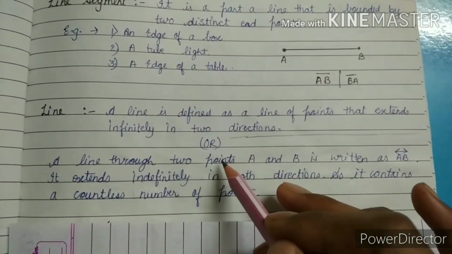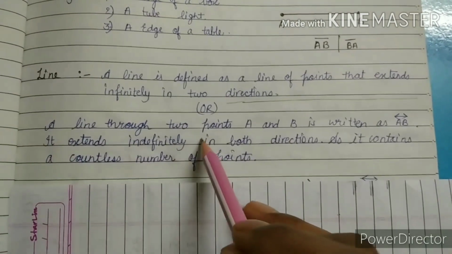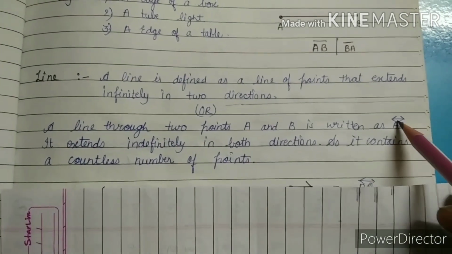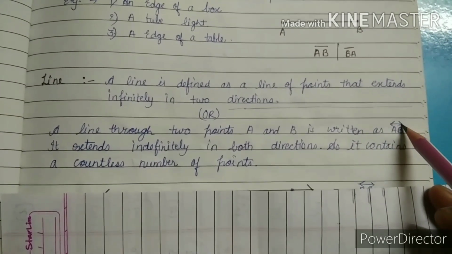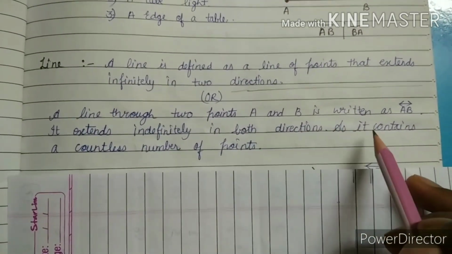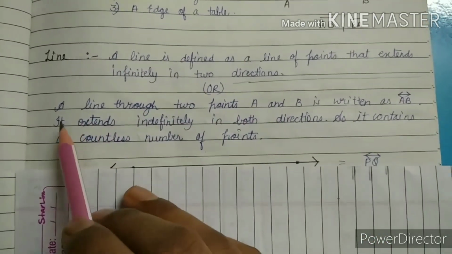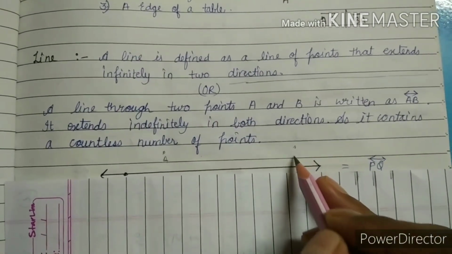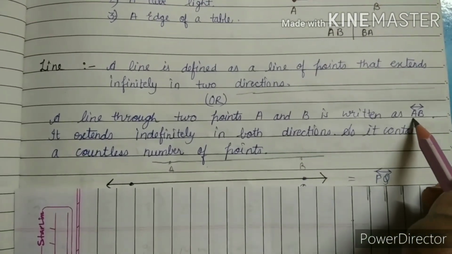Okay. Or we can define a line in one more way: a line through 2 points A and B is written as AB, with a line over it that has two arrows, both opposite to each other. It extends indefinitely in both directions, so it contains countless points. So first, a line through points A and B. I drew one point A and one point B. The line that passes through A and B is written as AB.